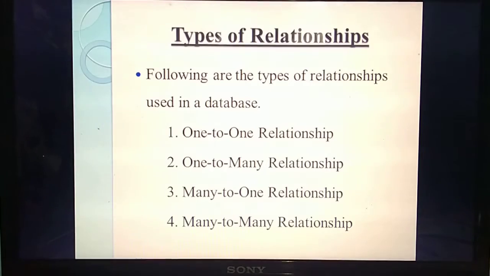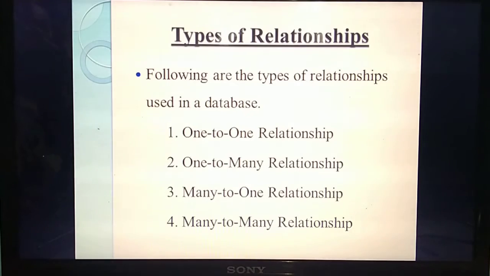Next one is types of relationships. Okay. This is a very important 5-mark question. Types of data model, which you have studied, is also very important. For this chapter, four important 5-mark questions are there. Mostly you can expect any one of these questions from this chapter. Either they will ask types of data model or types of relationships. This question is also very easy.